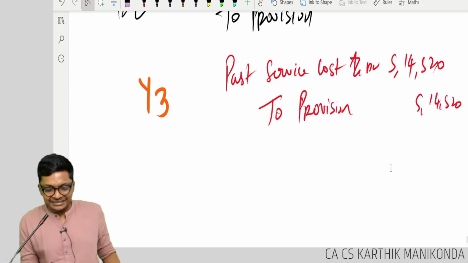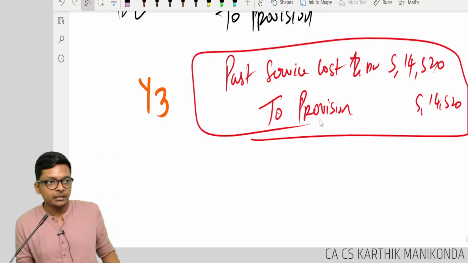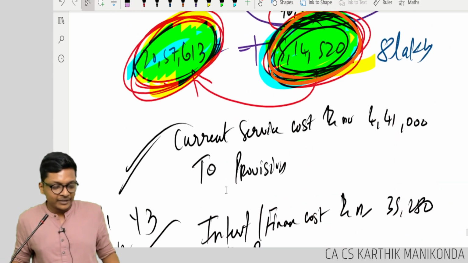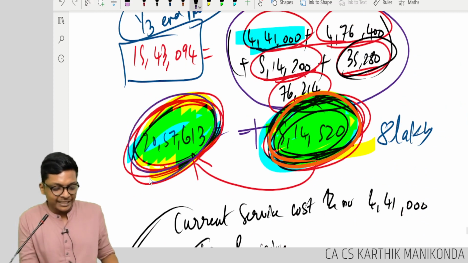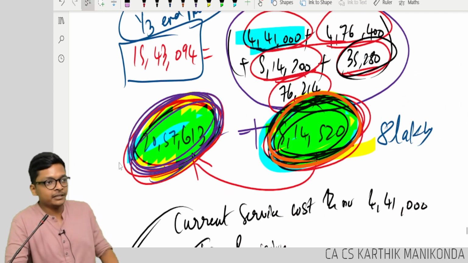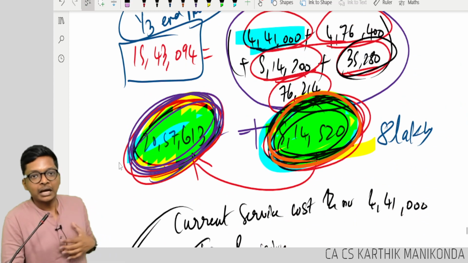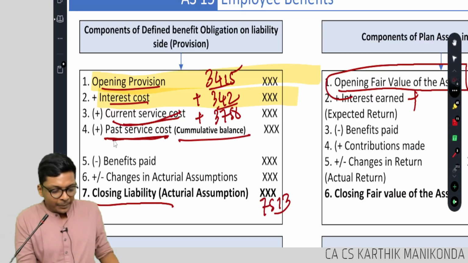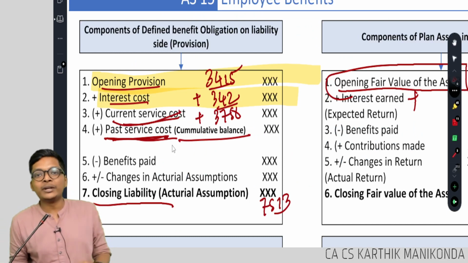Only if I pass this entry, my total provision will reach 20 lakh 57,613. Are you following this, guys? That is why I am debiting here past service cost cumulatively.